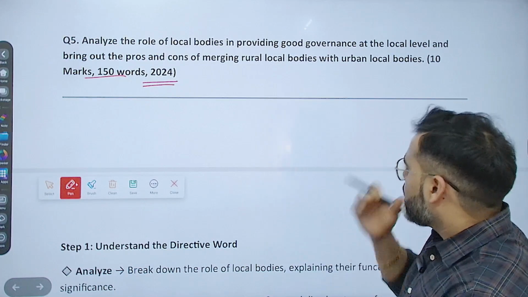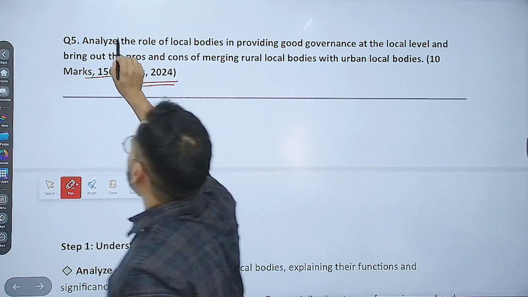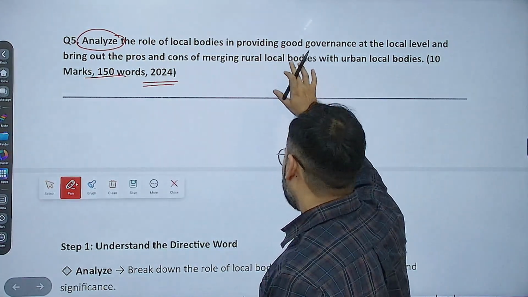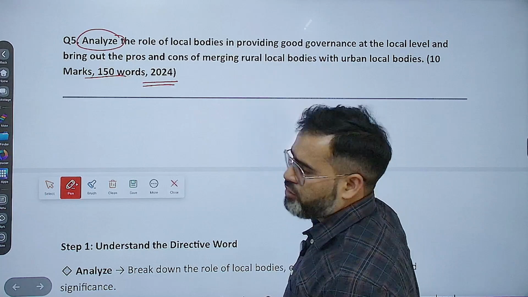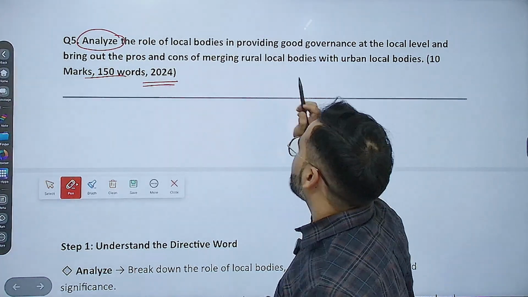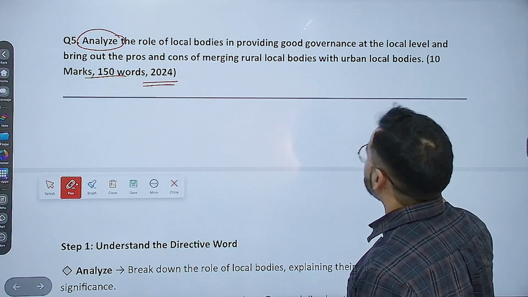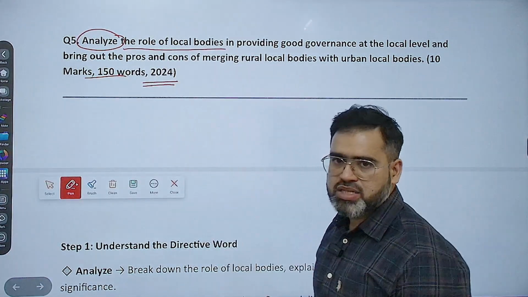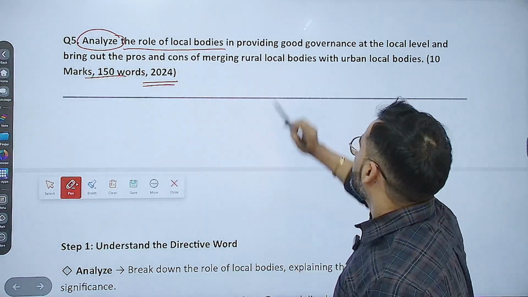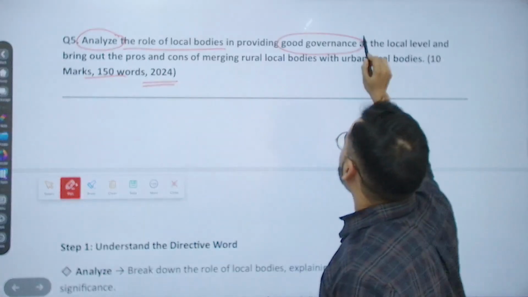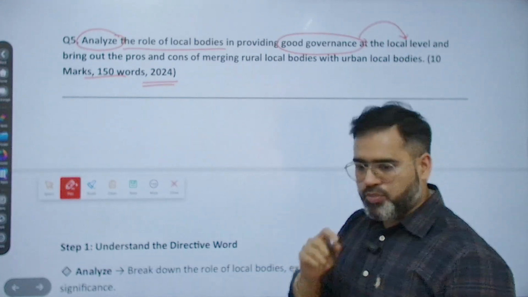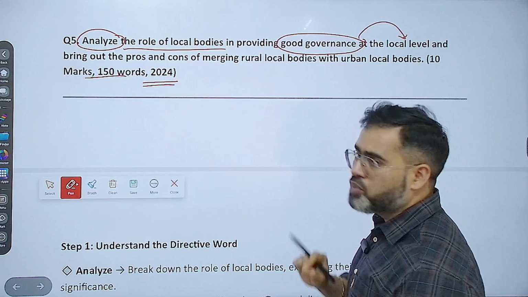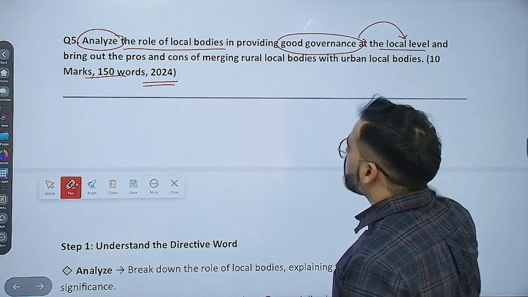यहाँ पे क्या है, एनालाइज करना है. एनालाइज मींस क्या होता है कि जितना ये क्वेश्चन दिया गया you have to break down, okay, and then you have to explain everything. That is analyze. Role of local bodies in providing good governance at the local level, correct. एक तो ये पार्ट हो गया कि what is the role of local bodies, क्या है functioning of the local bodies, that you have to explain. रिगार्डिंग कैसा, for providing good governance at the local level, ये बताना है. First important part है इसका कि what is the function, what is the role of local bodies in providing good governance, कहाँ पे at the local level.